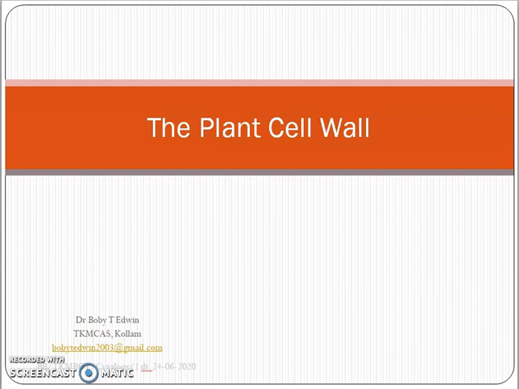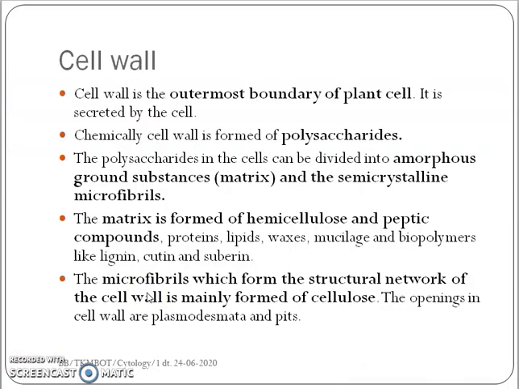Today we will discuss the plant cell wall. The plant cell wall is the outermost boundary of the cell. The presence of a cell wall is a typical feature of plant cells.